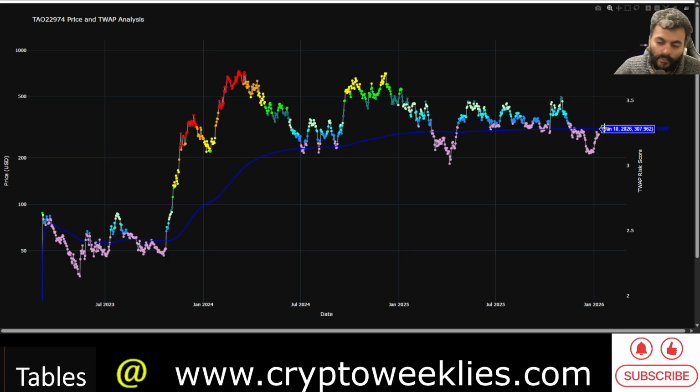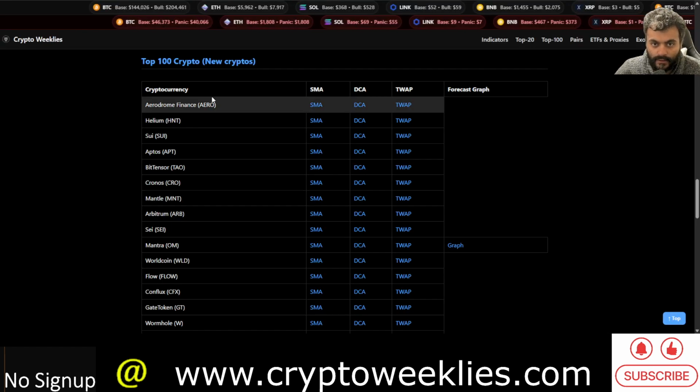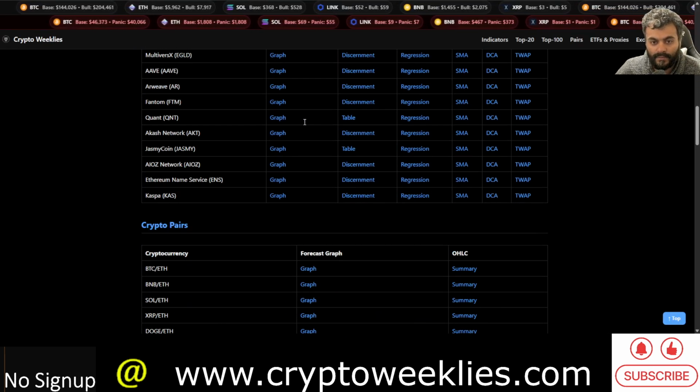So two different models which do not talk to each other are pointing to a similar line in the sand for BitTensor. Again, this comes with a caveat that BitTensor and its token TAO has not witnessed a typical bear market in the crypto bear market years like 2018 and 2022. So that remains to be seen.